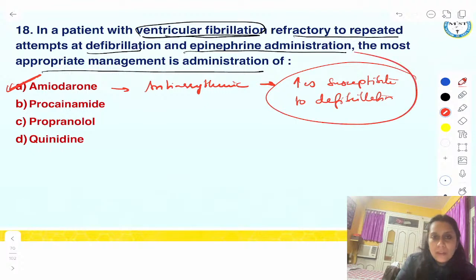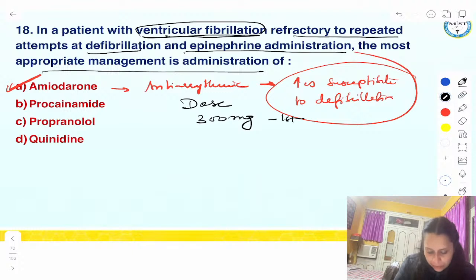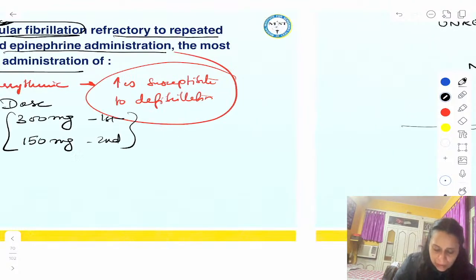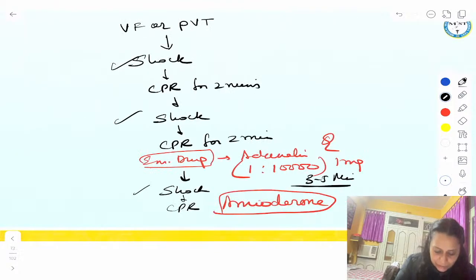So if defibrillation is not converting the rhythm, we give amiodarone. What is the dose? Dose again is important. 300 milligram is the first dose, and 150 milligram is the second dose. So we give 2 doses only. We give only 2 doses, 300 milligram and 150 milligram of amiodarone. Got it? So this is for VF and pulseless ventricular tachycardia or tachyarrhythmia.